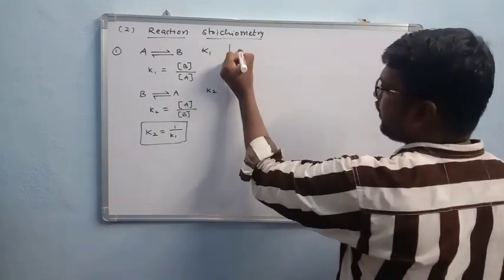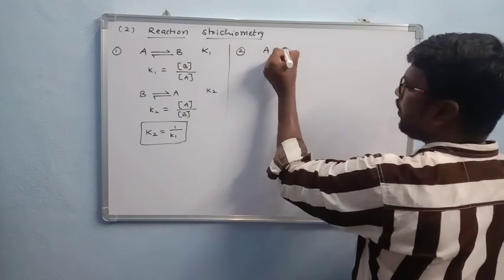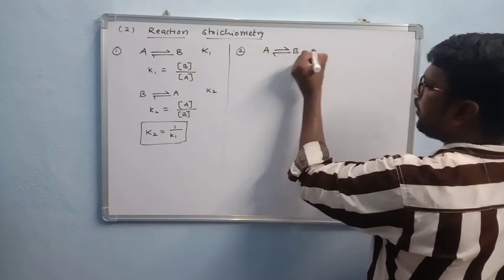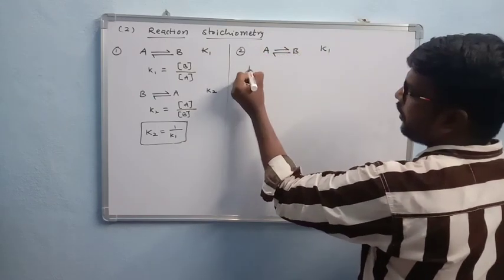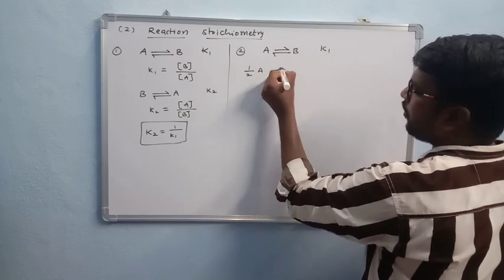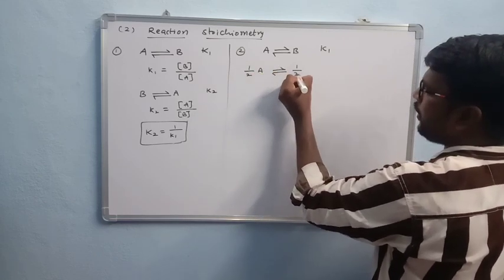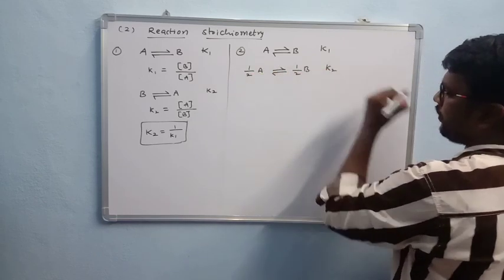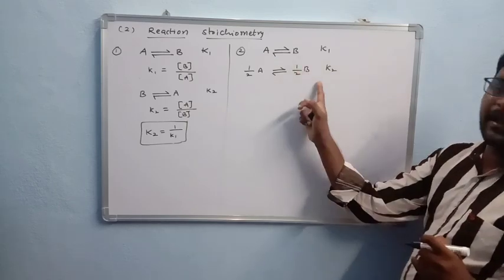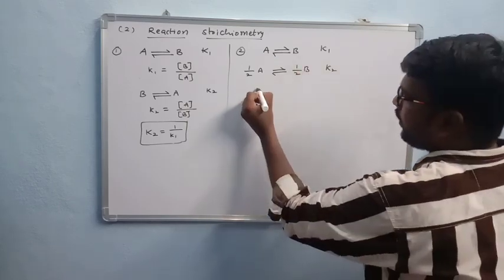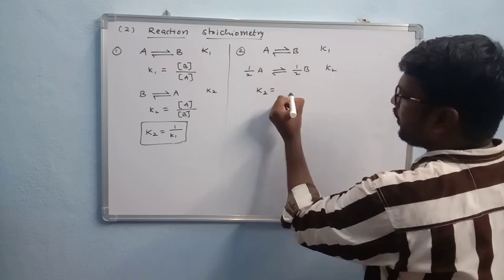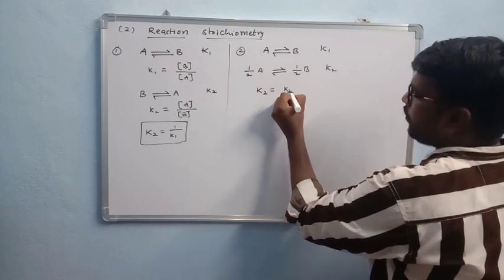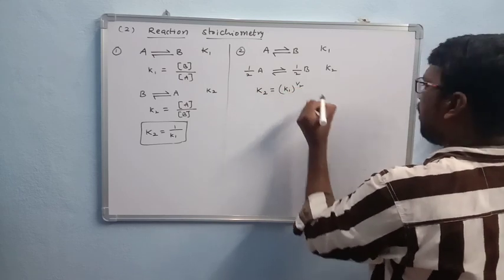And if you take another reaction like this: A gives B, it is K1. Now I can divide the reaction, half of A gives half of B, it is K2. So if you divide by 2, then the relation between K2 and K1 is: K2 is equal to K1 to the power of, we take